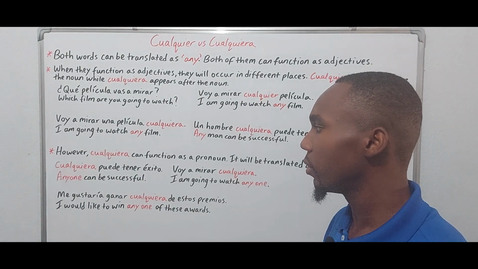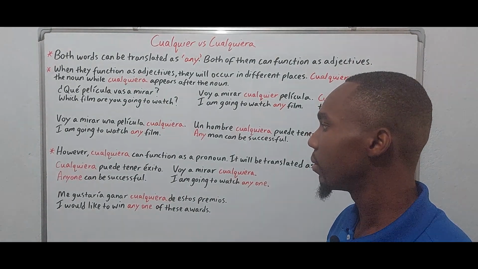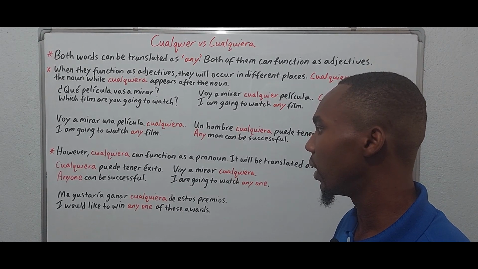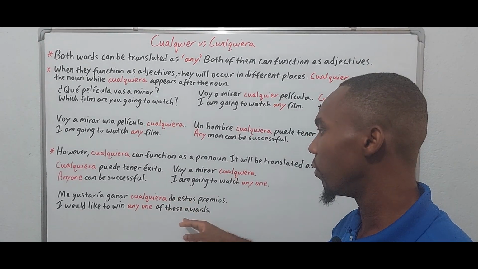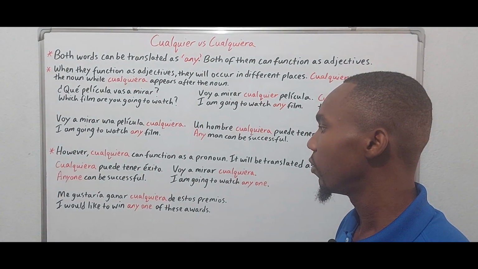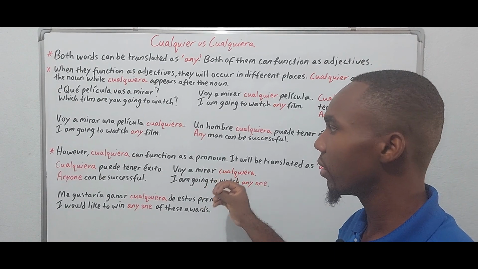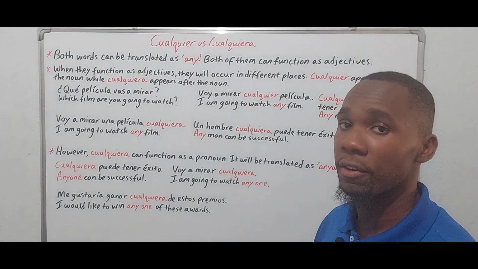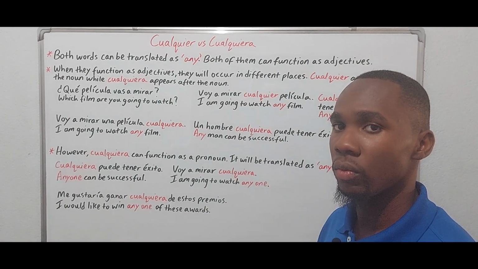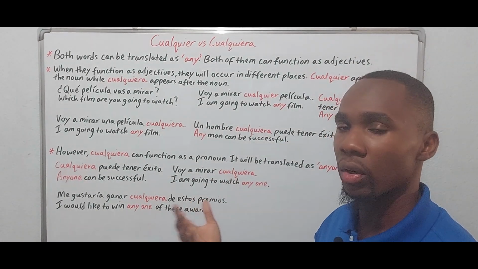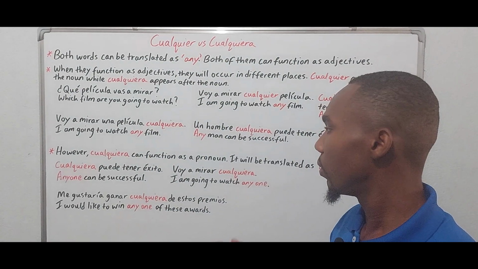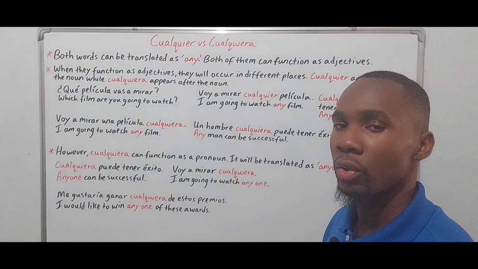And a third example, me gustaría ganar cualquiera de estos premios. I would like to win any one of these awards. Right? So in this context, cualquiera is functioning as an indefinite pronoun where we are making reference to someone or something without being specific. We use cualquiera.